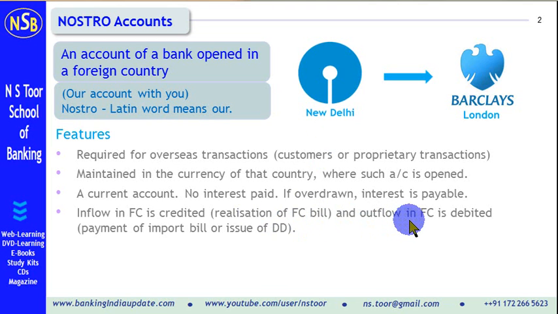And any outflow of foreign currency is debited to this account. For example, if SBI issues a demand draft on London, which is paid by Barclays Bank, then this account will be debited.